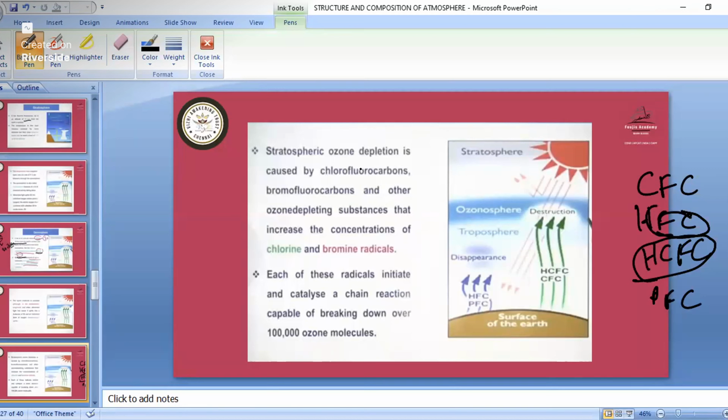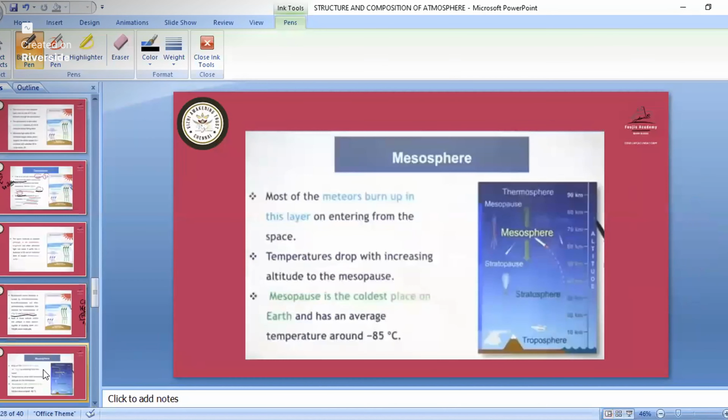Stratospheric ozone depletion is caused by chlorofluorocarbons, bromofluorocarbons and other ozone depleting substances that increase the concentration of chlorine and bromine radicals. So they are increasing the chlorine and bromine radicals. Because of that we have the ozone depletion, and because of that we have the ozone hole. So this is all about the stratosphere and the ozonosphere.